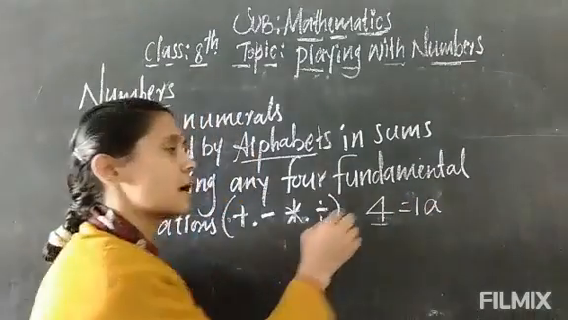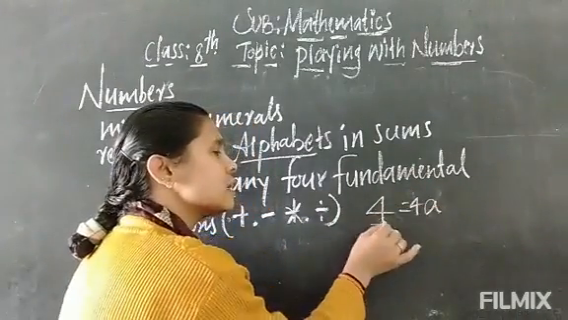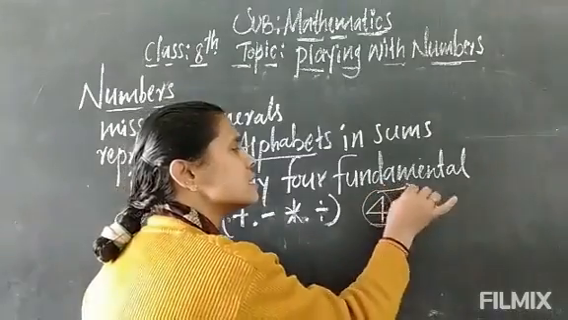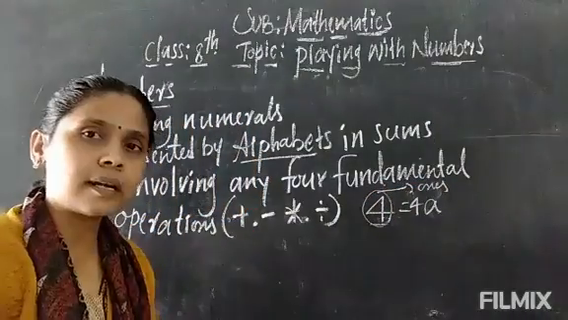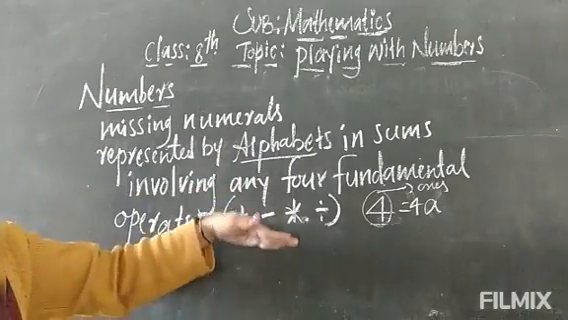1 A is there, or 4 A is there. Because here the place value of this digit is in a what? 1 is there. Like this, tens also, like this, 100 also we will get. So that concept we have read.